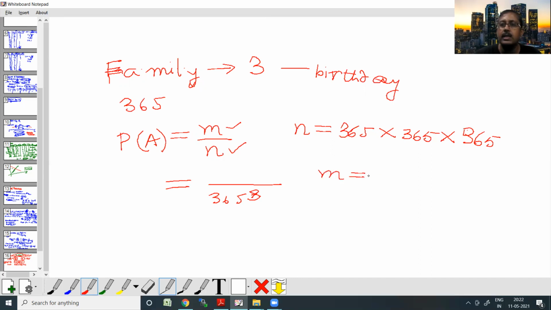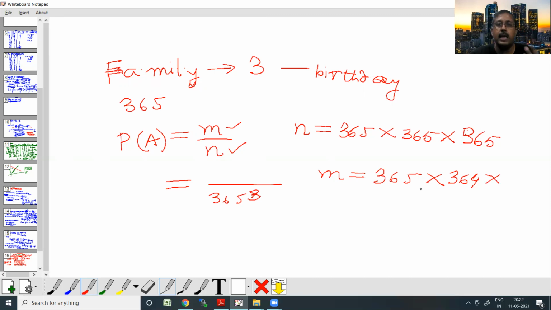Now we need to calculate the value of m. What is the value of m? So let's assume the first child. The first child can have his or her birthday on any of the 365 days. So let's assume 365 as the number of possibilities. It can be Jan 1, Jan 2, Jan 3 to December 30, December 31, any of these days. The second child can have the birthday on any of the 365 days, barring that one day on which child 1 has his or her birthday. So how many options do we have? 364.